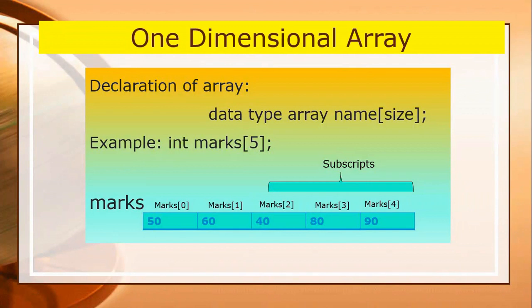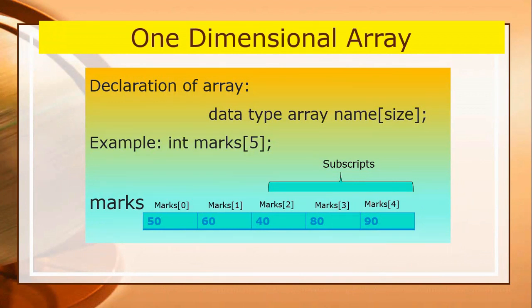Suppose there are n blocks in an array, then the subscript will end at n minus 1. In this case the block size is 5, and the last subscript is 4, because the subscript in an array starts from 0, and the subscript is indicated in square brackets.